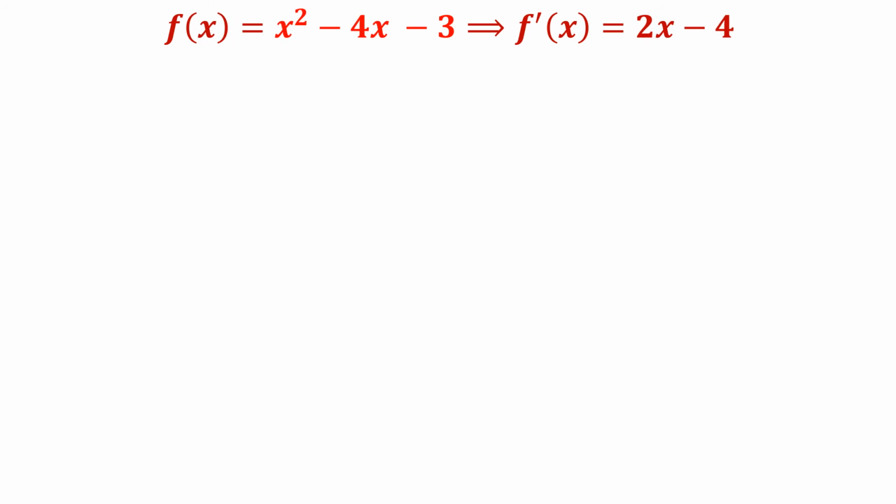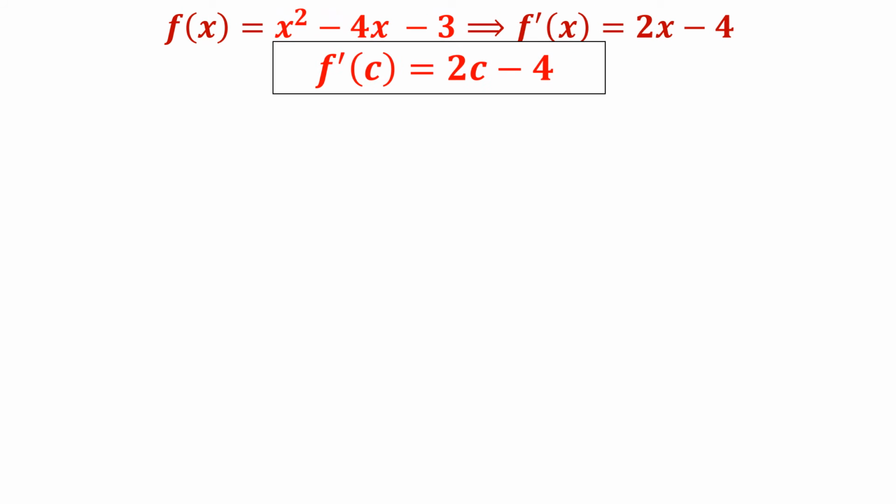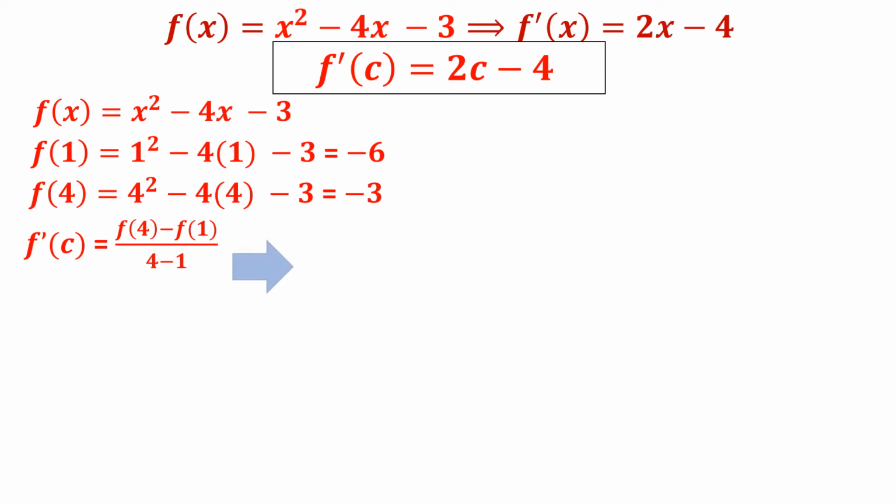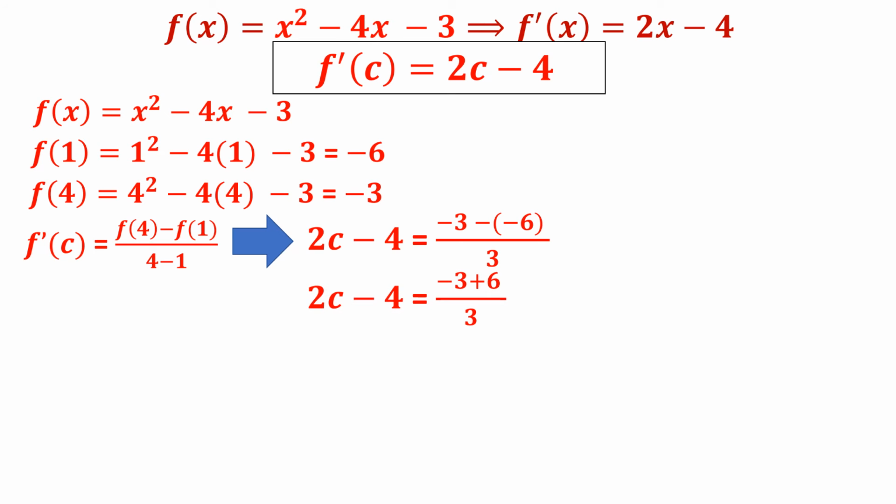We got f of x and f dash of x. f dash of c is 2c minus 4. f of x is like this. But we have to get the value of f of 1 and f of 4. f of 1 is minus 6 and f of 4 is minus 3, by putting x is equal to 1 and x is equal to 4 in the given function. Now put in the formula for f dash of c. 2c minus 4 is f of 4 minus f of 1 by 3, that is minus 3 minus of minus 6 by 3. Therefore 2c minus 4 is minus 3 plus 6 by 3.